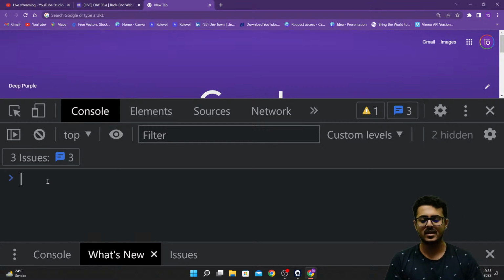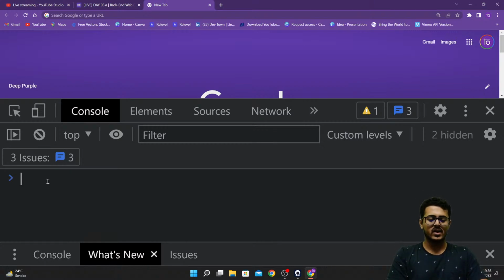If you remember, if I want to create a greeting message wherein when a user comes to my website, I take in his name, save it in a variable, and then create an alert saying hi, whatever the name the user gave as input, how are you? That is what we want to do right now. So let's try to do that.